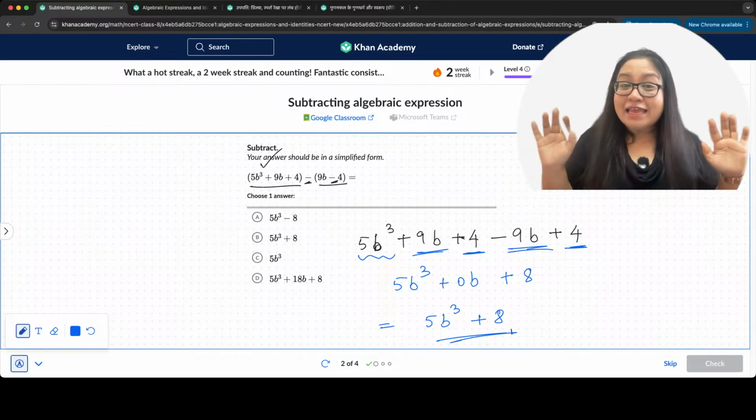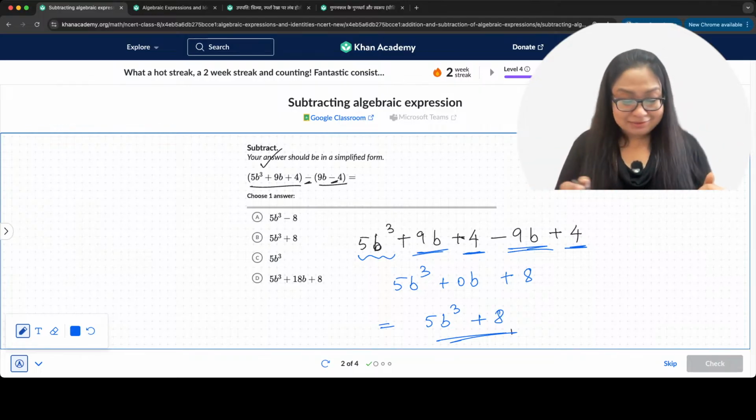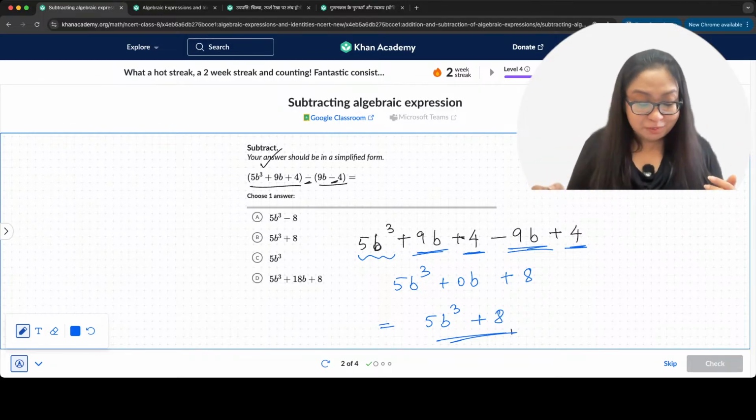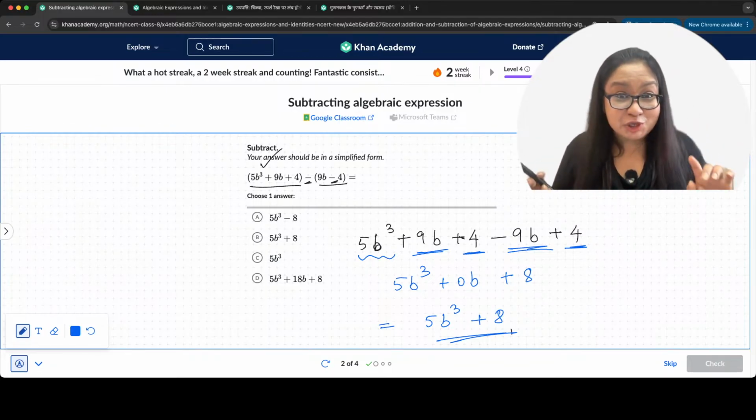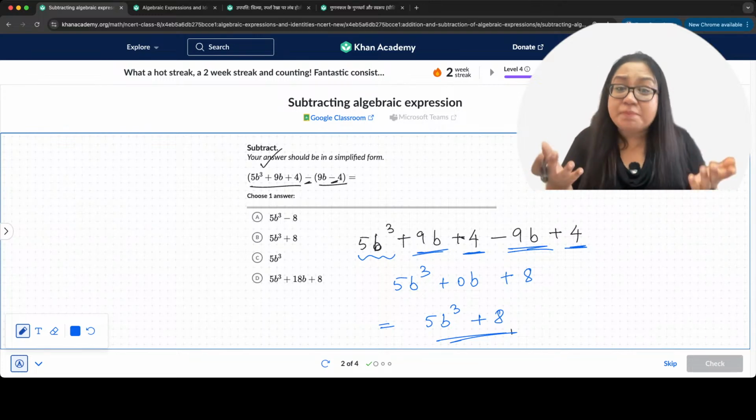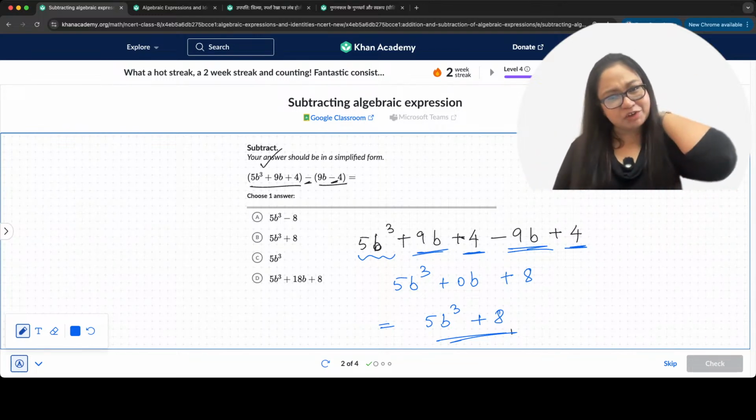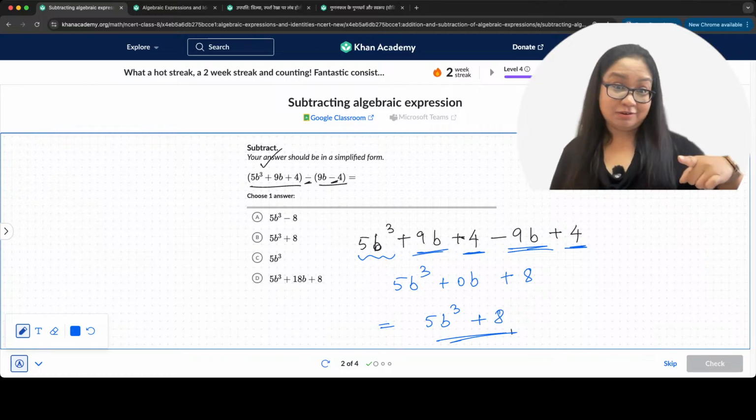Okay. Now we go ahead, answer. And what is the answer? 5b cube plus 8 is option number B. So everybody who got B, come on, go ahead, pat yourself on the back. You got the right answer, right?